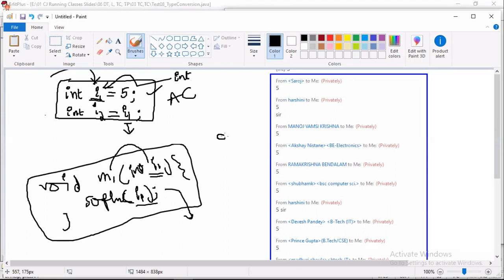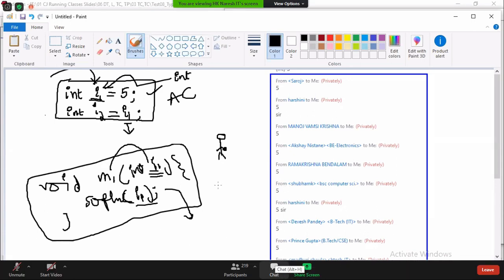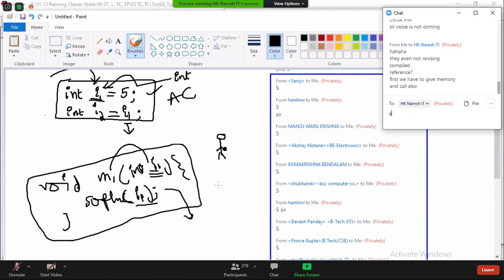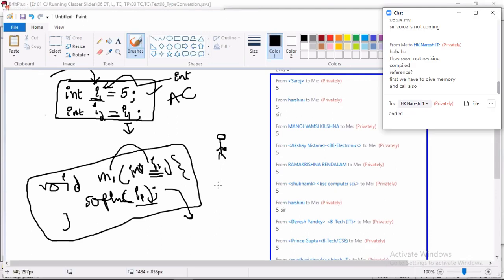If you see some people going on the road, will you go and catch his hand and say, "Mummy, Daddy"? Will you go? Wherever the name i1 is found, we'll say that i1 only will come. This is a variable local to m1. This is the variable local to the main method. Both are different. Is it clear?